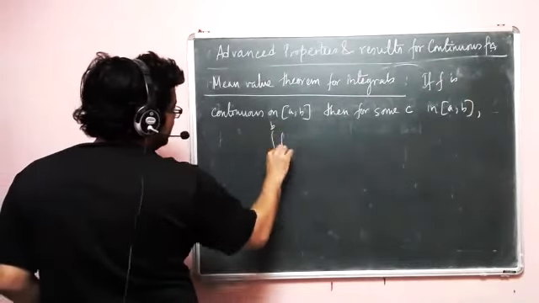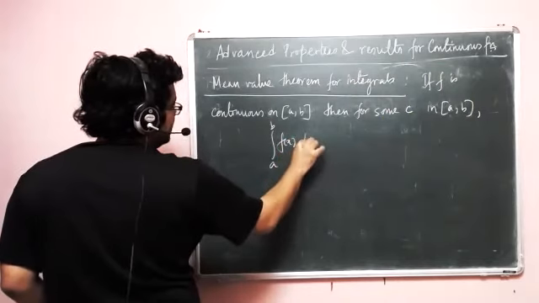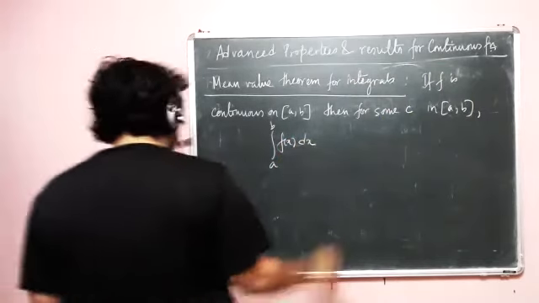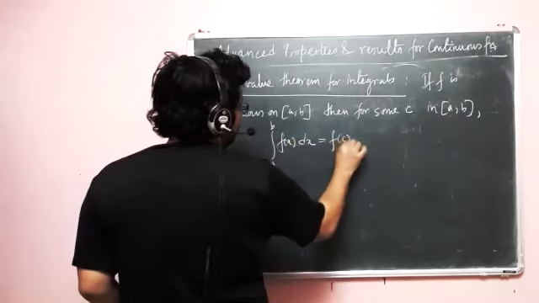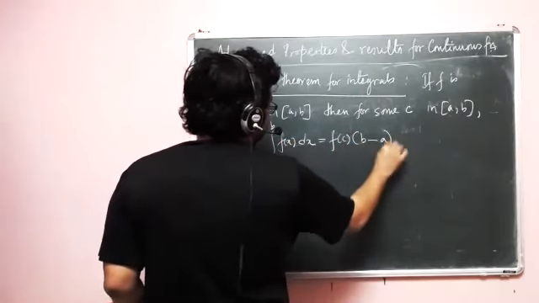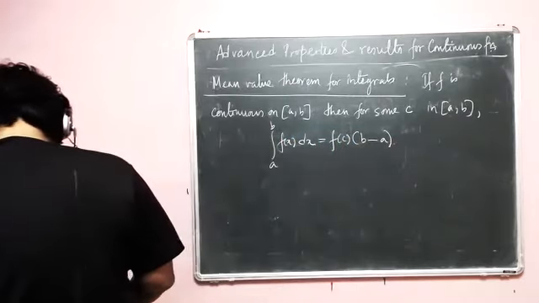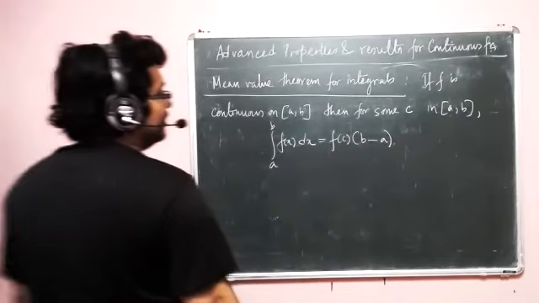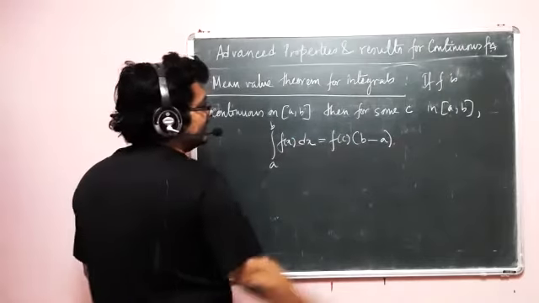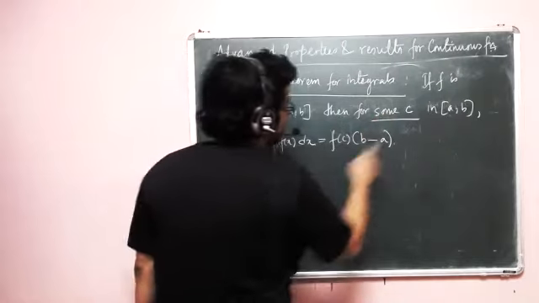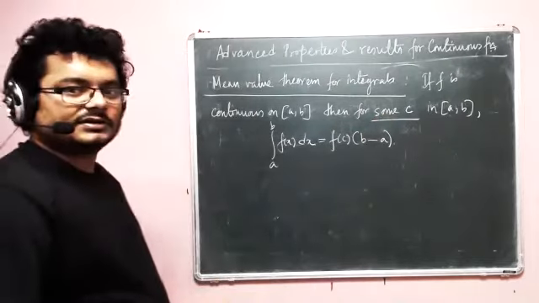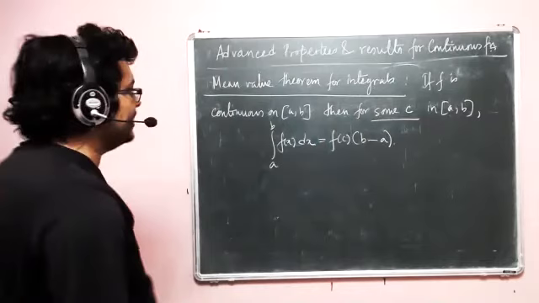Integration a to b f x dx integrated over the entire interval is equal to f c into b minus a. Okay. Remember again, we say then for some c, so some c will exist. Which one? That changes from problem to problem, so you have to find that.